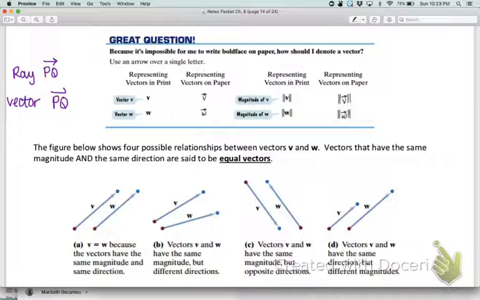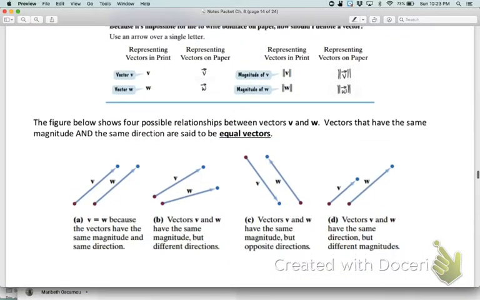Okay. Now, equal vectors are going to be vectors that have two things in common. They have to have both the same magnitude and the same direction. So in this first example, V and W are equal because they're both going the exact same direction and they have the same magnitude, the same length. V and W appear to have the same direction in this second example. They appear to have the same magnitude, but they are not going the same direction. So V and W would not be equal there.